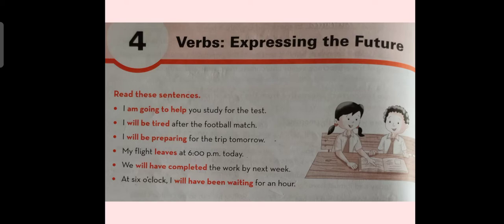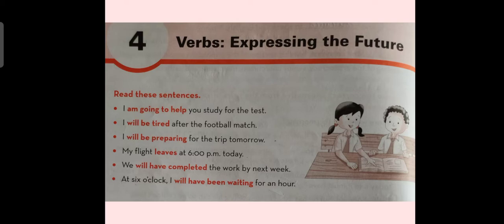Each tense consists of four other divisions. Future tense also consists of four different parts, that is simple future, also known as future indefinite, future continuous, future perfect and future perfect continuous.